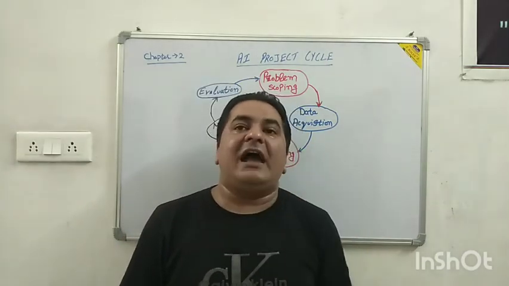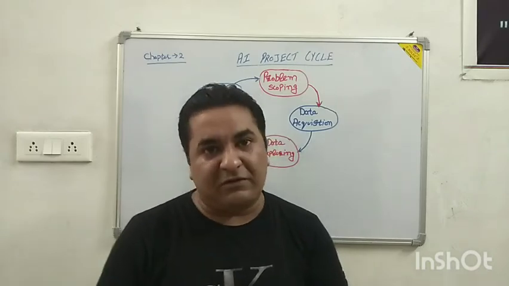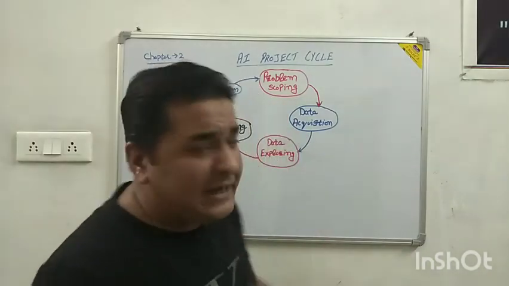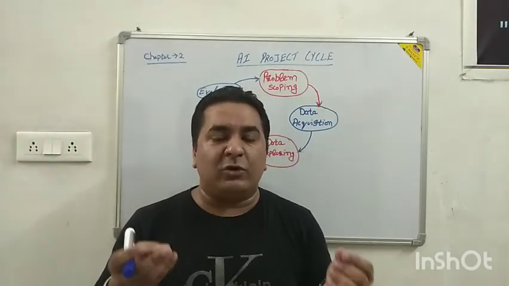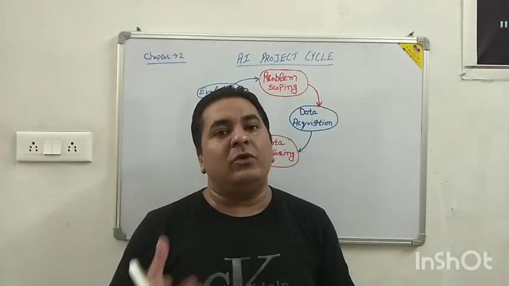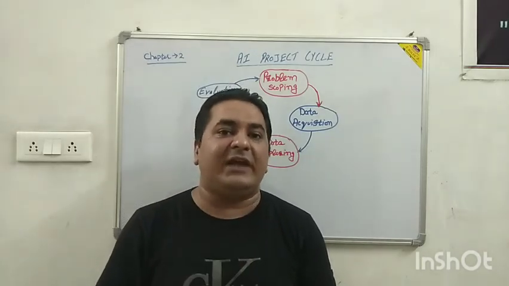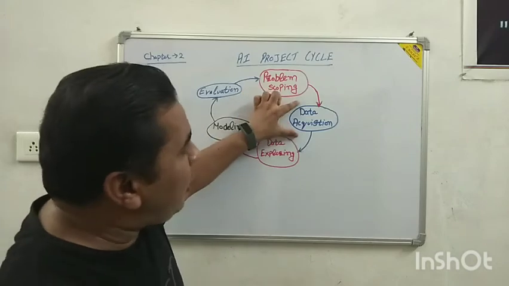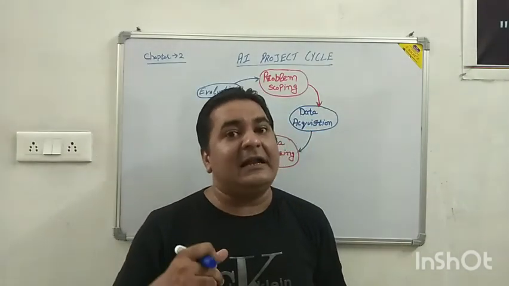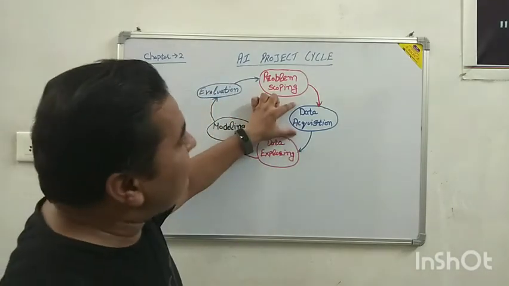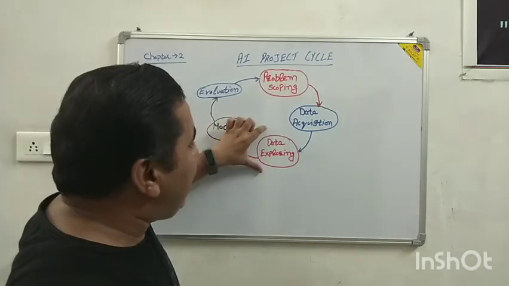For example, if we have to maintain a list of students, we have to collect the names, roll numbers, father's names, addresses and mother's names of the students. While collecting all that data, we can generate a particular list in Excel, and that is known as data acquisition. After this comes data exploring.